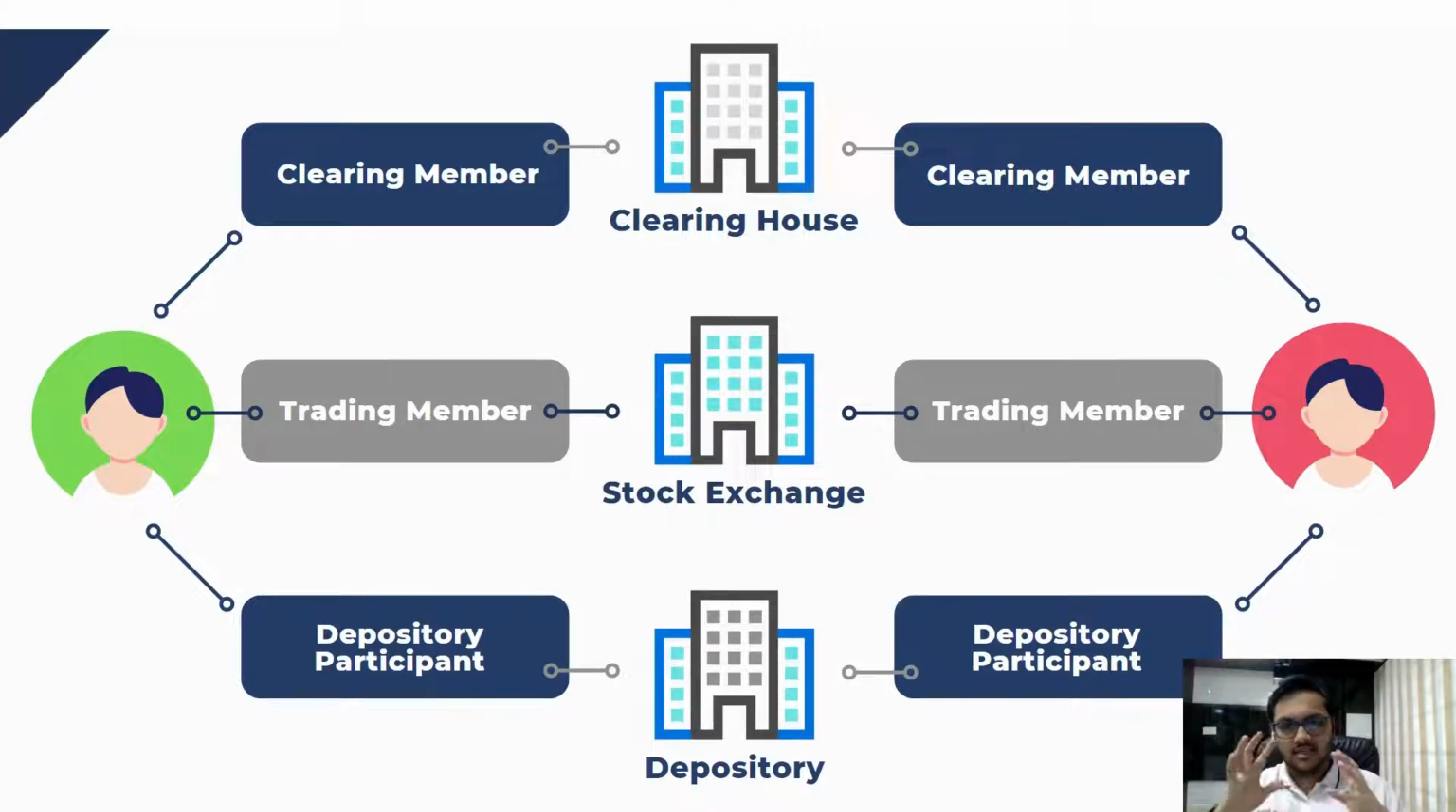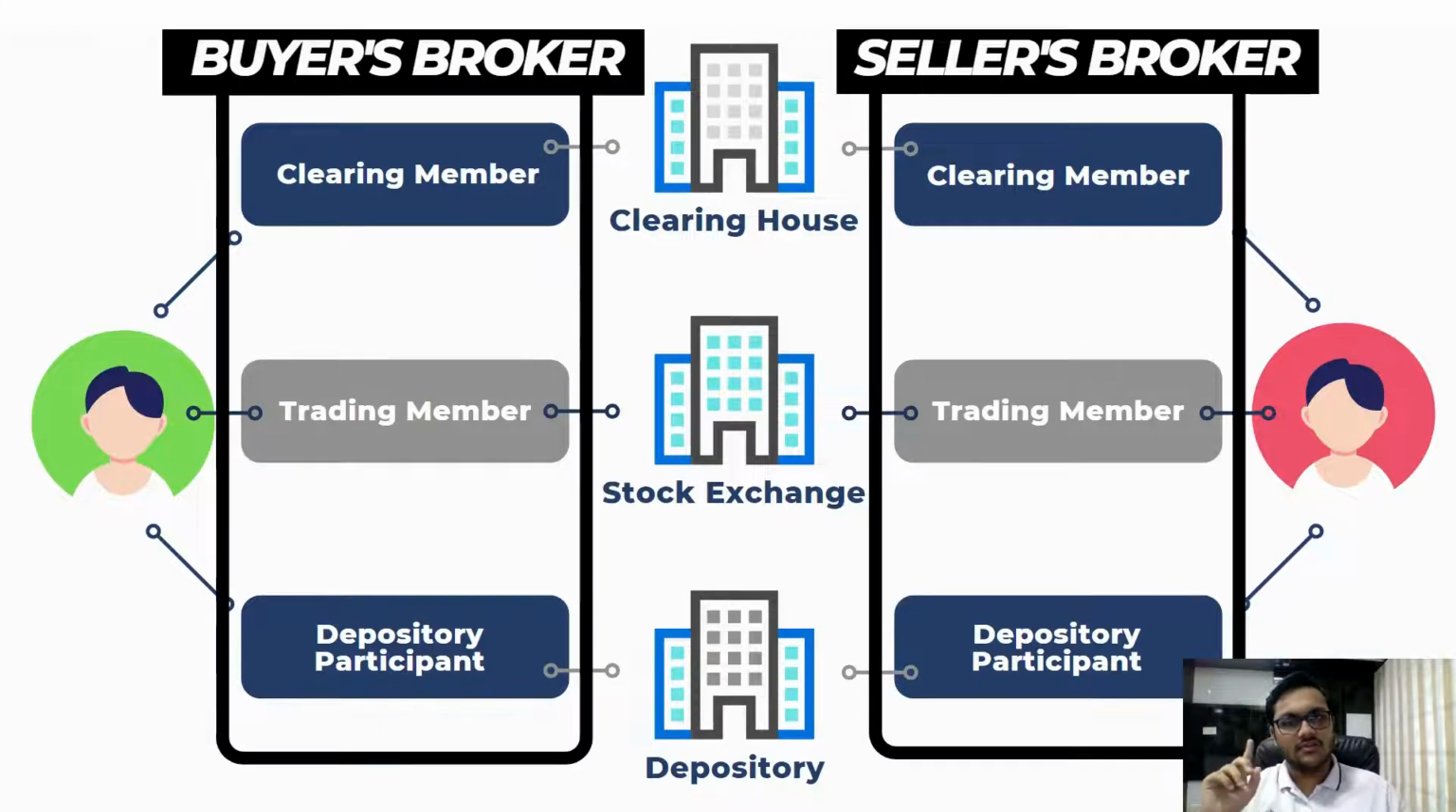Now, the easy part for you here is that you just have to open an account with your broker. These three roles which I told you, clearing member, trading member, and depository participant, are all performed by your broker. So your broker is a clearing member, a trading member, and he is a depository participant also. For most companies, all three roles are performed by the broker, and even if they perform only two of the roles, the third role they outsource to a company. So you just have to open your account with your broker.